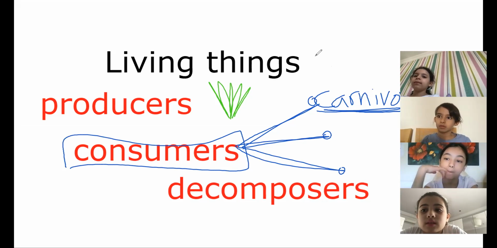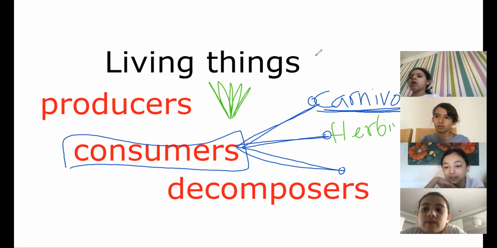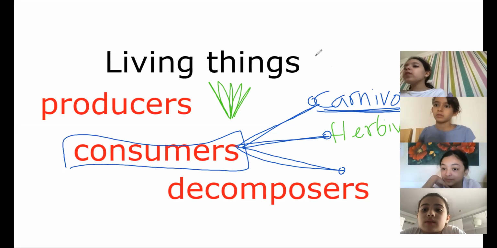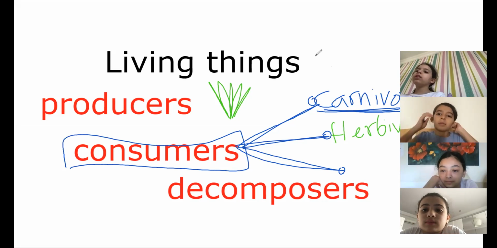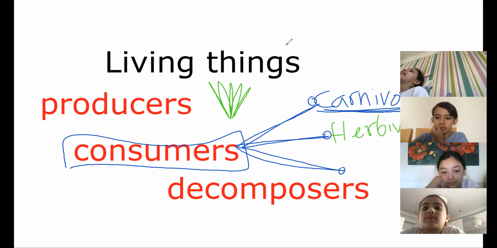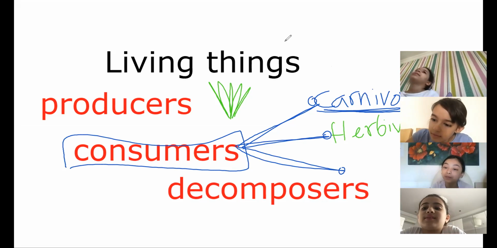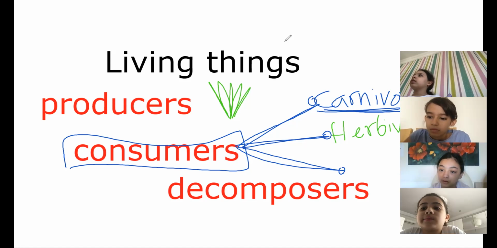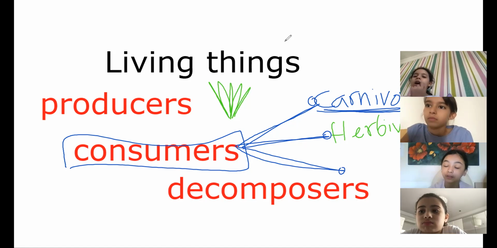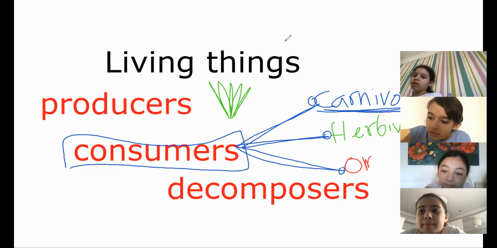Herbivore. Excellent. One more left. If they can eat both meat and plants, such as humans, just like us, what do I call them? Omnivore. Excellent.